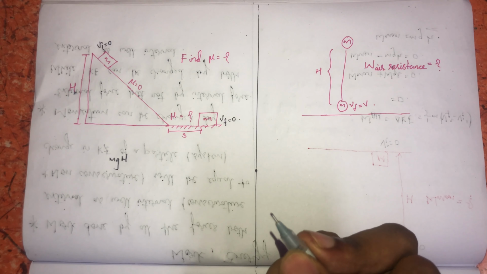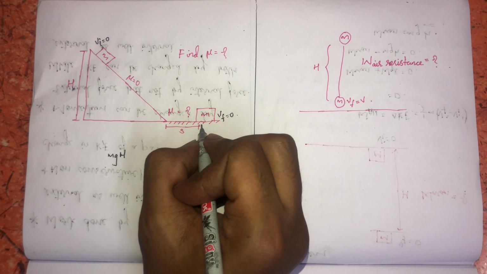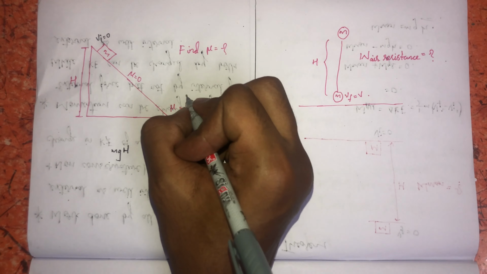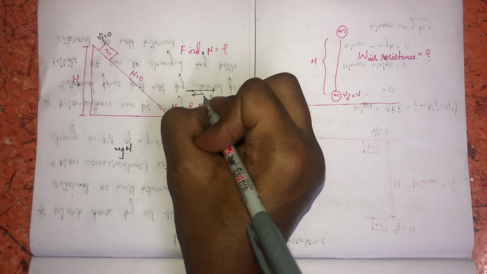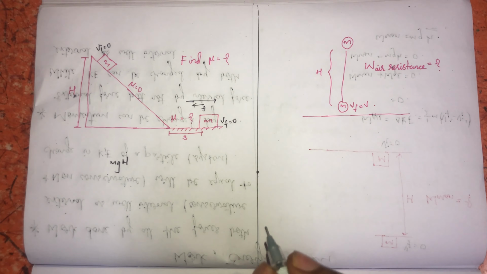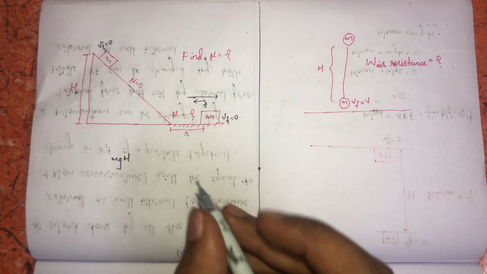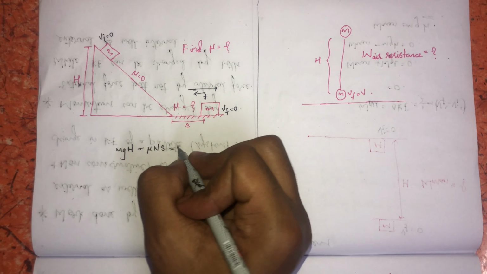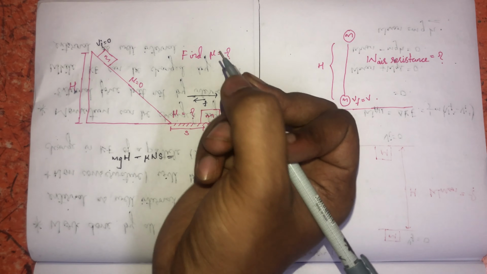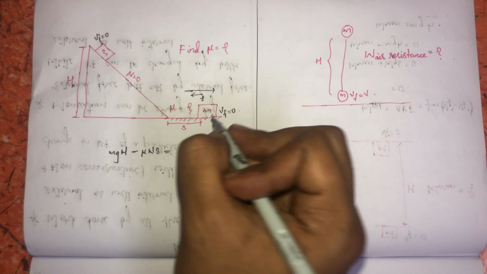Then the work done by the frictional force on the horizontal surface, where the block is displaced in this direction and friction acts in the opposite direction, will be equal to minus mu N into displacement s. This will be equal to final kinetic energy minus initial, that is, initial velocity is 0 and final velocity is 0, so the change in kinetic energy will be equal to 0.